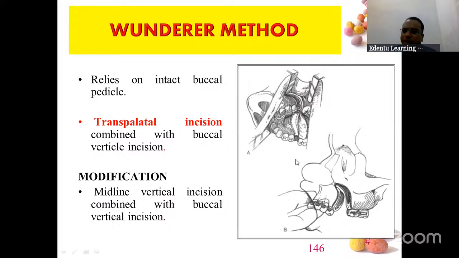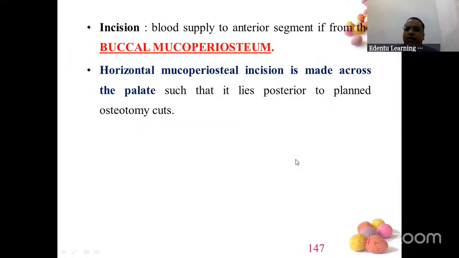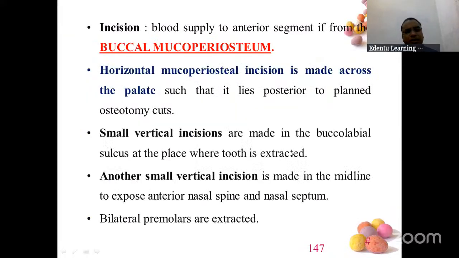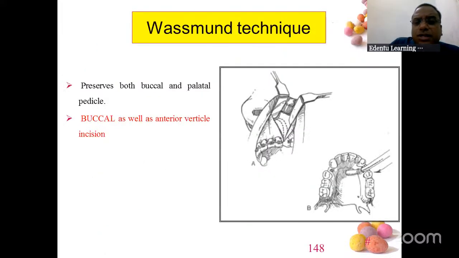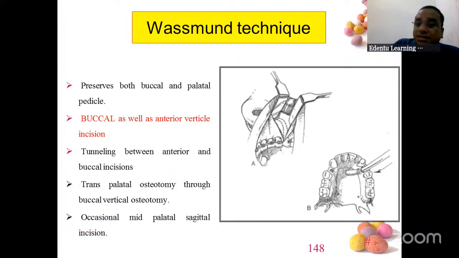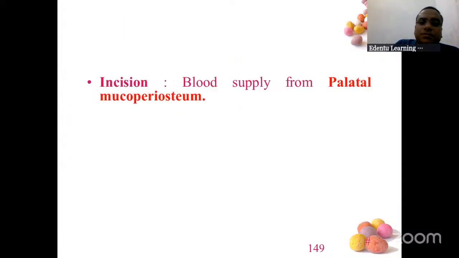So, transpalatal injection. The basic concept I have explained to you. Just go back and read the theory part a little more. This will help you to understand. Wassmund: palatal aspect is intact, buccal plate you are going to cut.